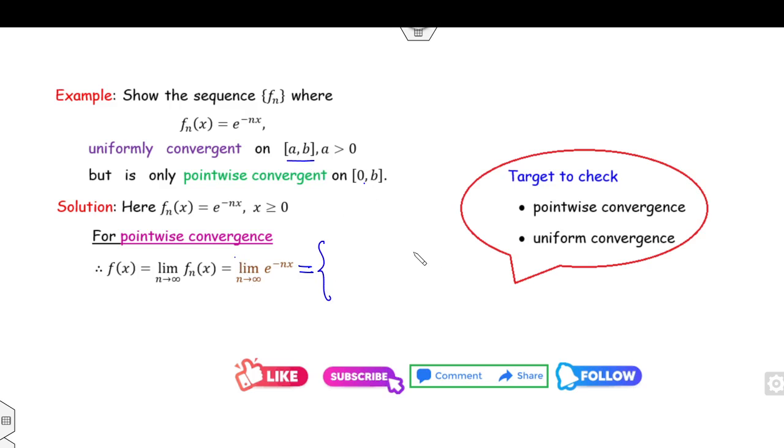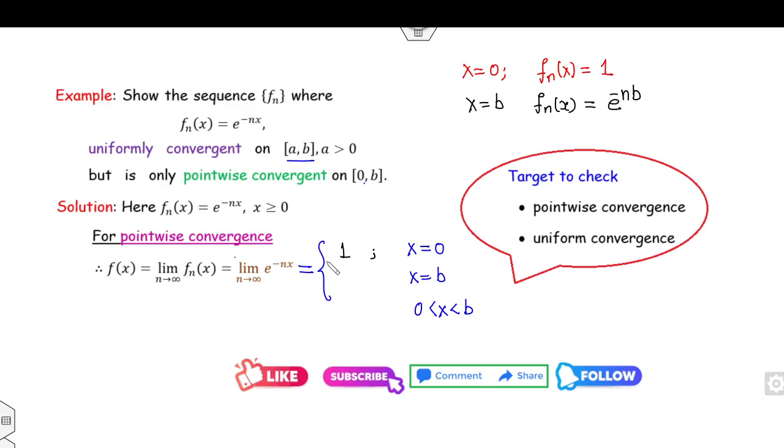For the pointwise convergence, I can consider the case x is equal to 0, the case x is equal to b, and the case x lies between 0 and b. When x is equal to 0, what is my f_n(x)? e raised to power 0, that is 1. So can you find the limit? The limit of f_n(x) will be 1. When x is equal to b, f_n(x) will be e raised to power minus n times b. Then the limit as n approaches infinity goes to 0.